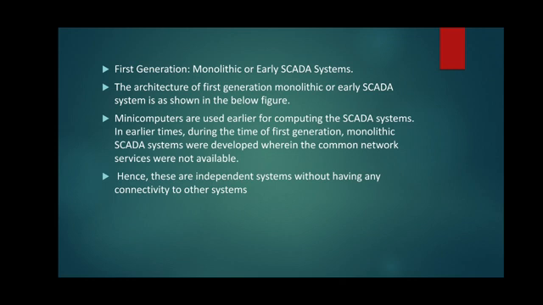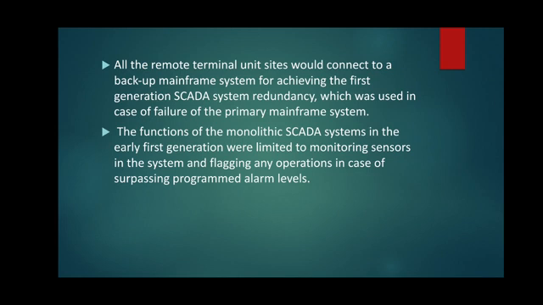Hence these were independent systems without any connectivity to other systems. All the remote terminal unit sites would connect to a backup mainframe system, which was used in case of failure of the primary mainframe system.